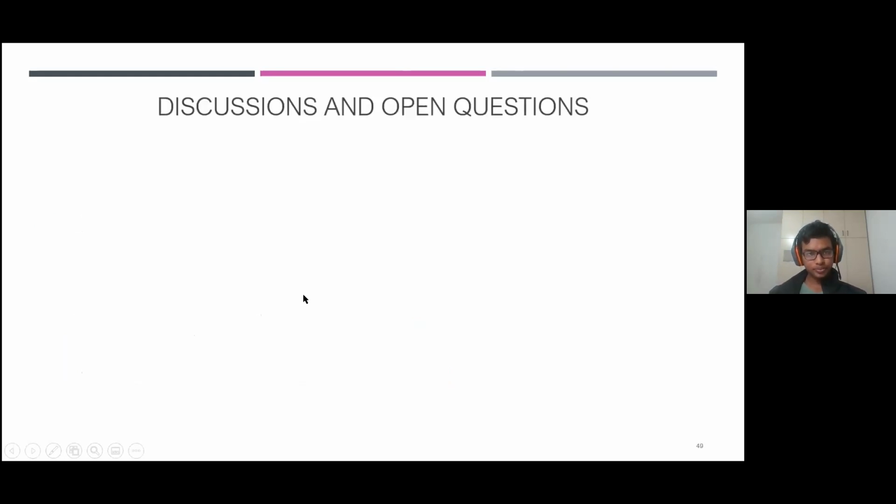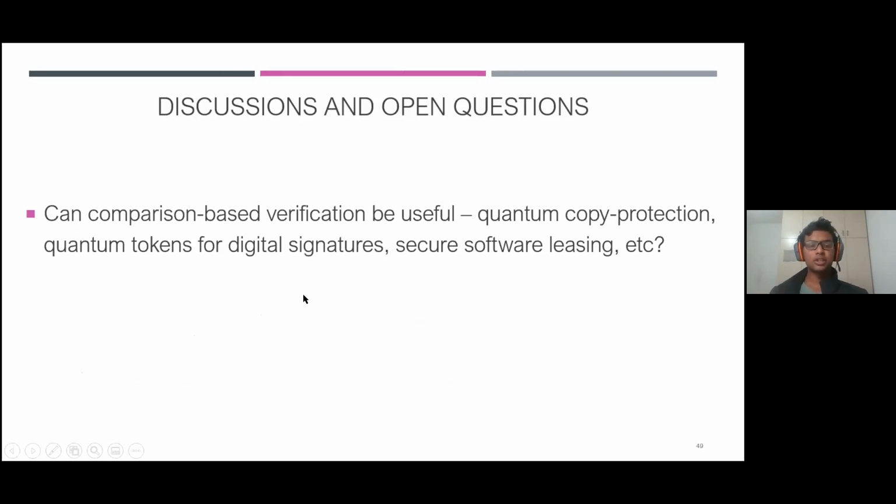Firstly, we gave this notion of comparison-based verification, which we think is a very general technique and can be useful in areas adjoining quantum money, such as quantum copy protection, secure software leasing, unclonable encryption, tokens for digital signatures, etc. So we encourage further research in this direction.